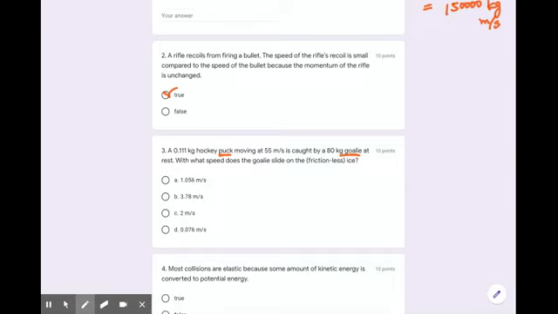Right? So when they have momentum before collision, and then they have momentum after collision, right? So m1 v1 plus m2 v2 equal to m1 plus m2 times v3.